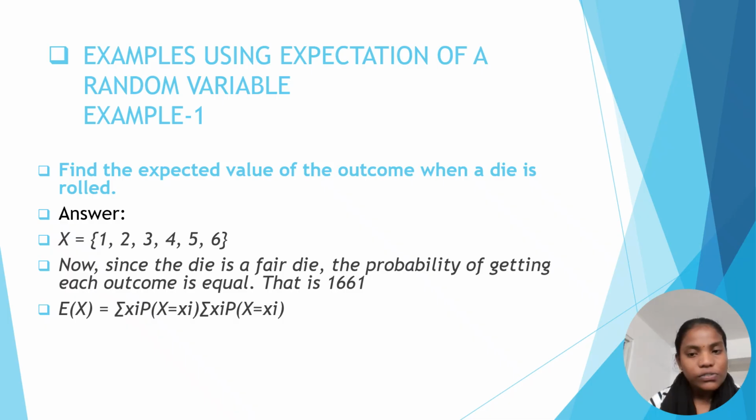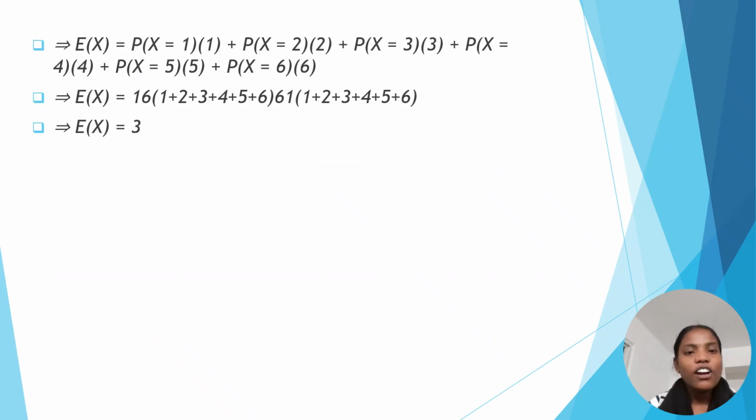By using this formula, E of x is equal to P of x equals 1 into 1, plus P of x equals 2 into 2, plus P of x equals 3 into 3, plus P of x equals 4 into 4, plus P of x equals 5 into 5, plus P of x equals 6 into 6.